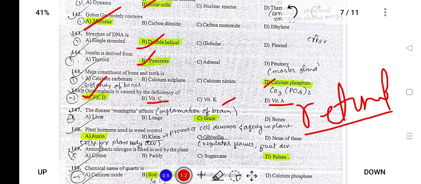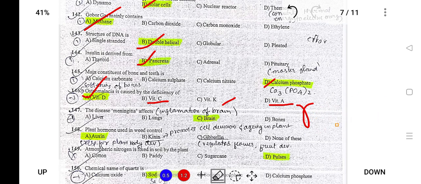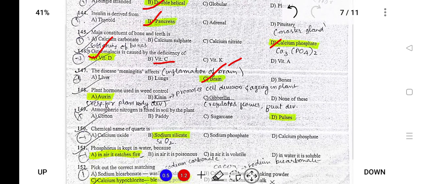And vitamin A, also known as retinol. Deficiency of vitamin A causes night blindness. Next, the disease meningitis affects the brain. Meningitis is the inflammation of the brain.